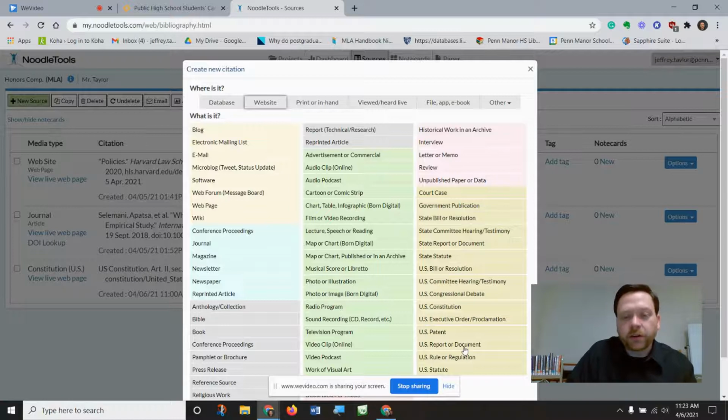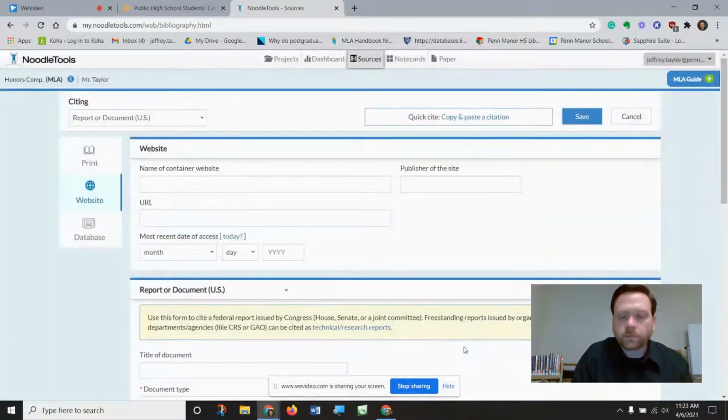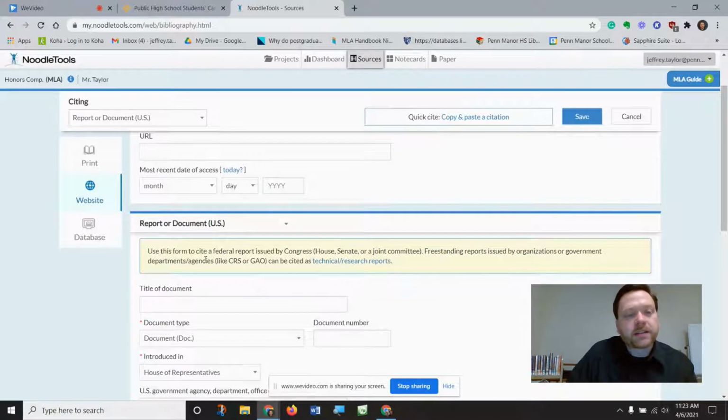If I hit on US report or document, it gives me a warning right here, and it says, use this form to cite a federal report issued by Congress. Freestanding reports issued by organizations or government departments like the CRS or the GAO can be cited as technical or research reports. So many of the published documents that you'll cite will come from different departments. Maybe it's the Department of Transportation. In this case, we'll cite one from the Department of Education.